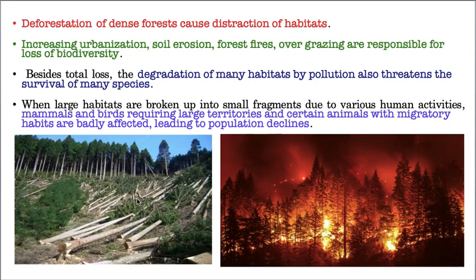Their children and their grandsons, they have to enjoy that money. At least this fellow can't expect the face of his grandson or granddaughter, but for grandsons also he wants to make money. So this is the worst scenario going on in this world now. Increasing urbanization, soil erosion, forest fires, and overgrazing are responsible for loss of biodiversity.